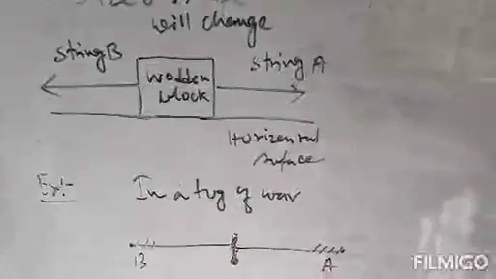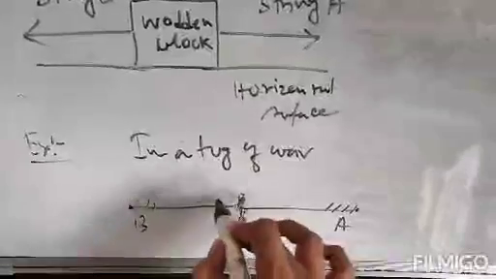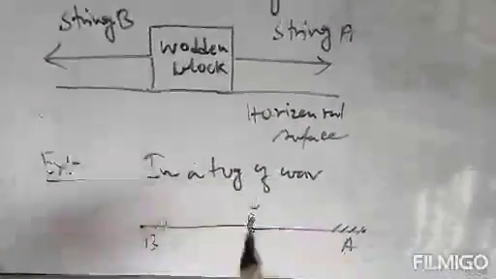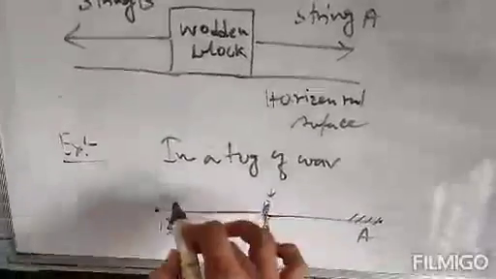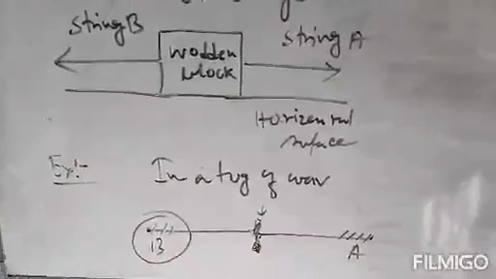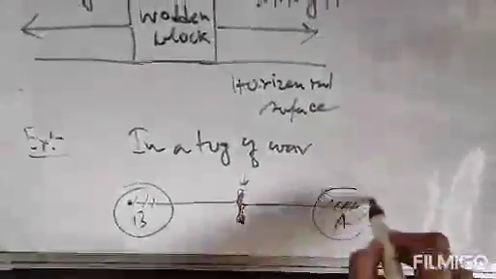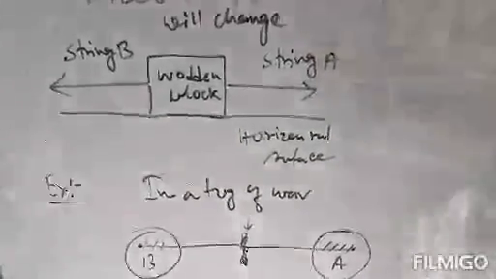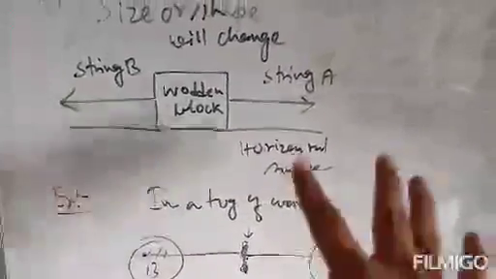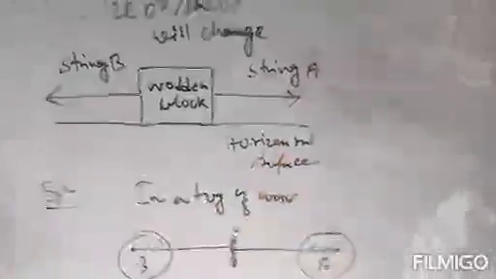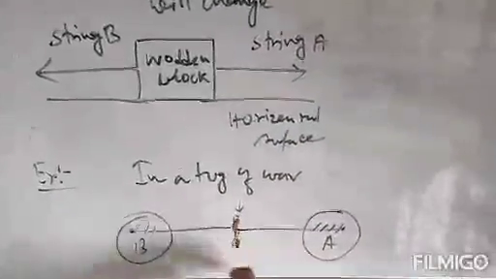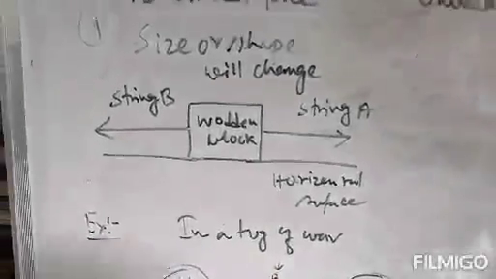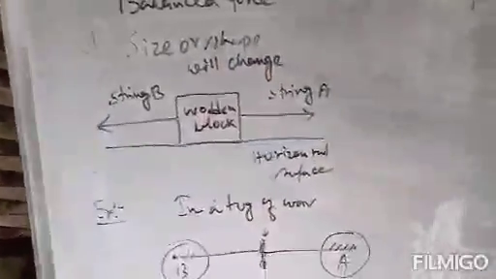Then this force will be termed as balanced force, because the force acting on this body will be 0. The force applied by team B will cancel the force applied by team A, because both forces are similar. That means both these forces will be cancelled by each other, and the net force acting on this body will be 0. So the body will not move; it will be fixed in its place. That is the balanced force. Clear? This is a practical example of balanced force.